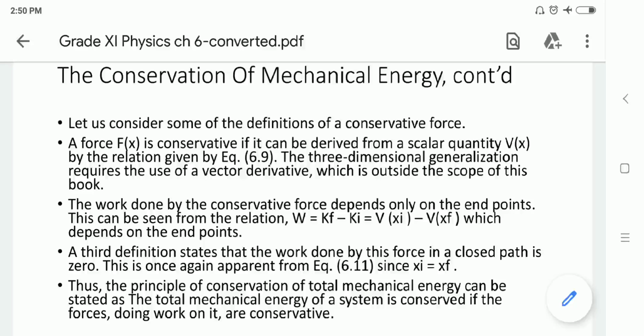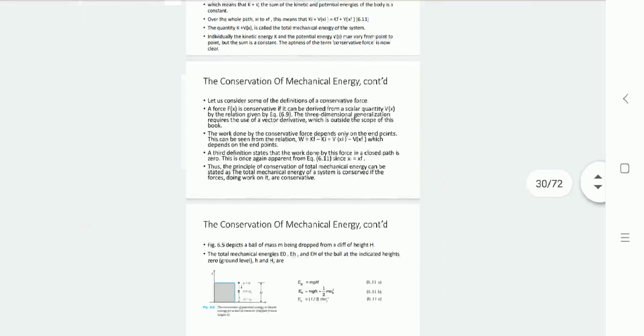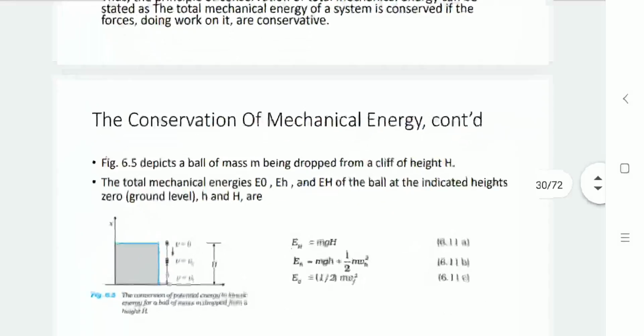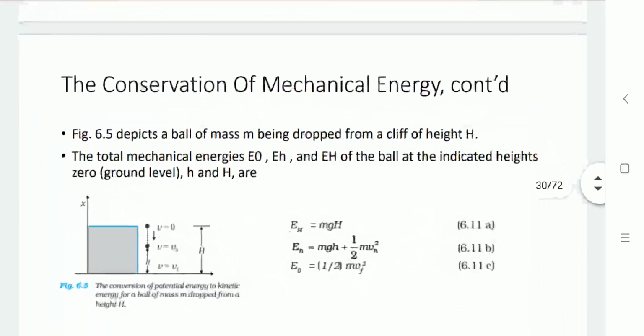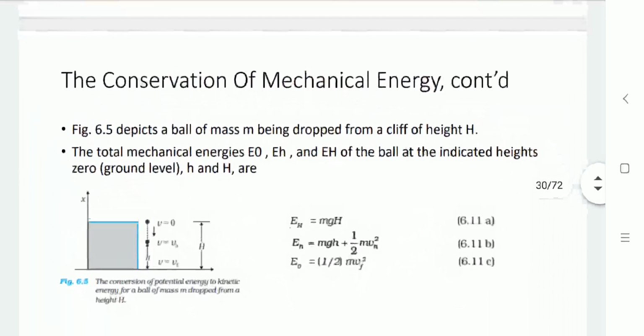Thus the principle of conservation of total mechanical energy can be stated as: the total mechanical energy of a system is conserved if the forces doing work on it are conservative. Here let us focus on the diagram, which shows a ball of mass m dropping from a cliff of height h.